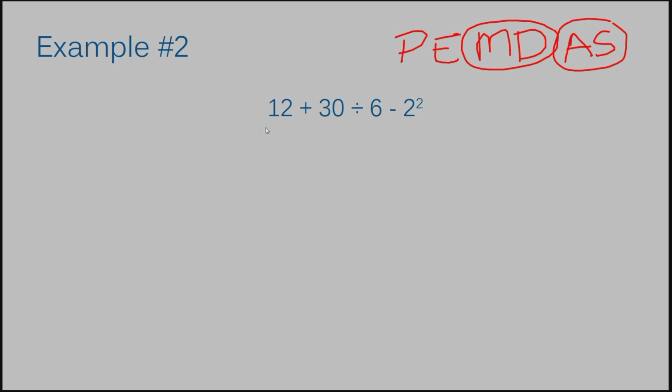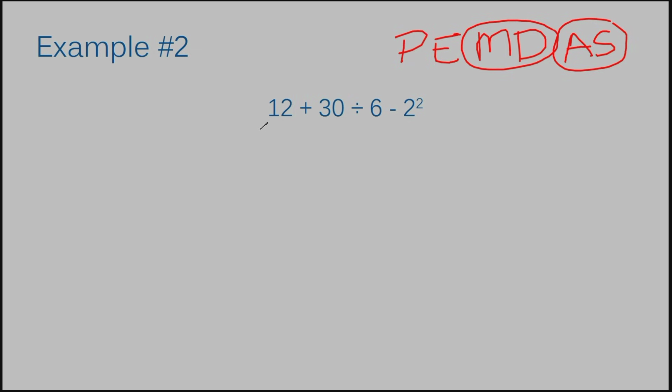Now I'm going to take my eyes from left to right. Take note of any parentheses I have. None. Exponents. I'm going from left to right. Yes, I do have an exponent right at the end of my problem. I have 2 to the second power. Okay, so I'm going to rewrite my entire problem except for just this portion I'm going to solve, okay? If you're not so good with exponents, check out my video on exponent. It will really help you out and give you a good understanding of what's going on. I'm not going to go into too much detail here of how to solve this because I'm assuming you already know at this point, and if you don't, go watch that video.